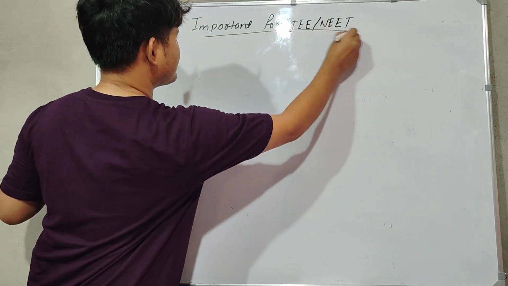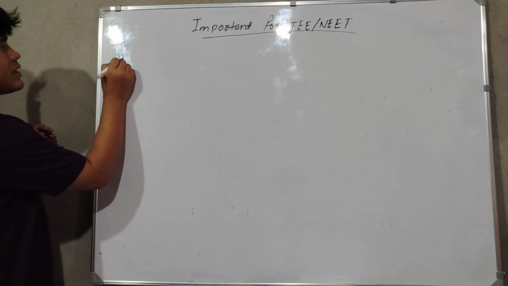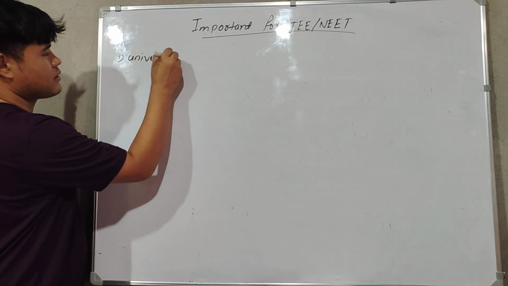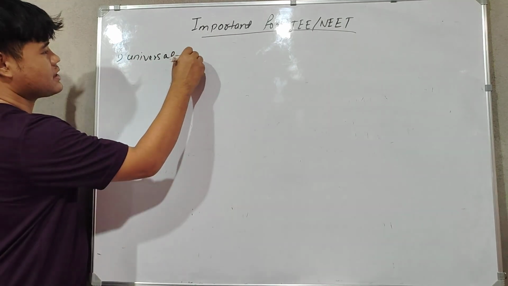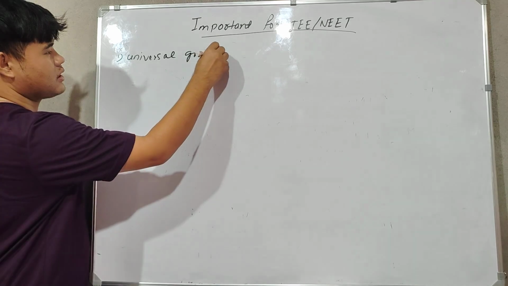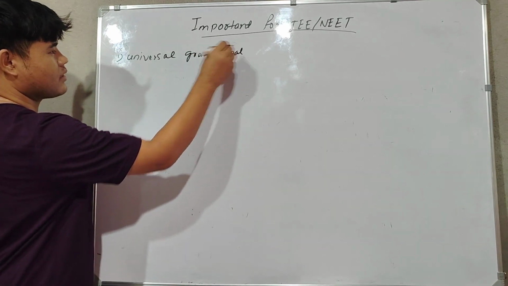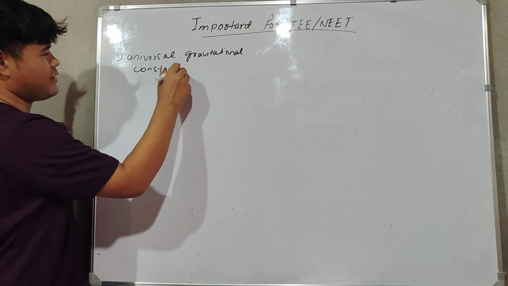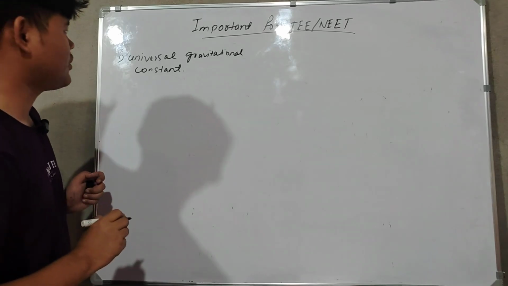Okay, so let's see what is important for JEE and NEET. The first one is the universal gravitational constant. I think I have heard this word. Yeah, you have done it. Okay, you have heard it already.